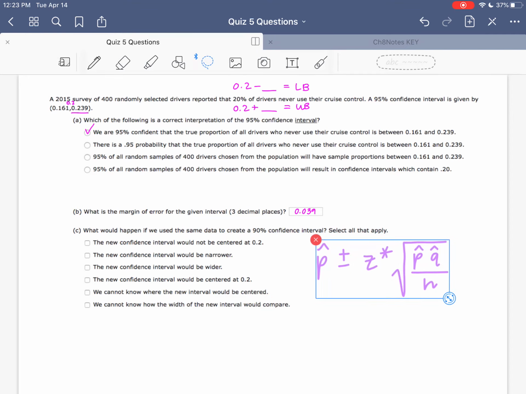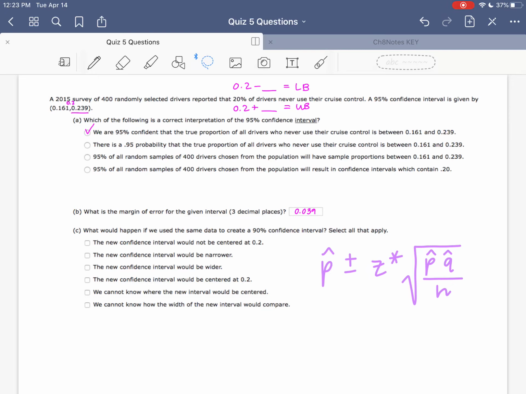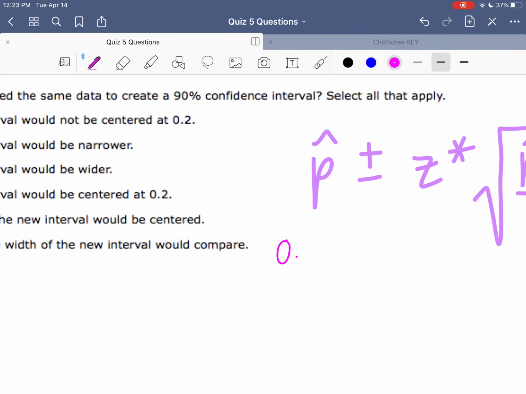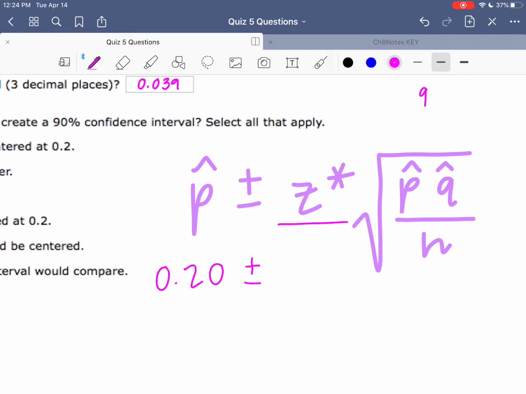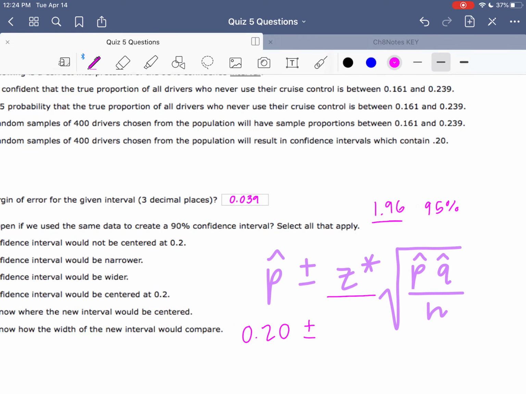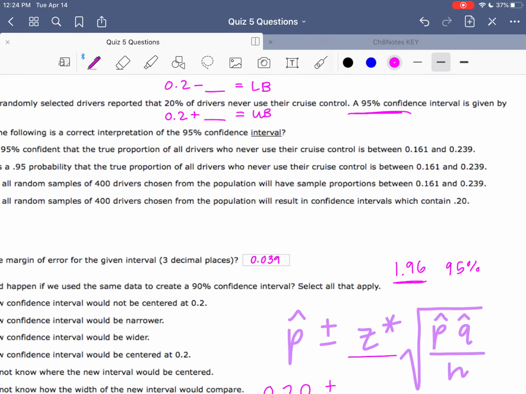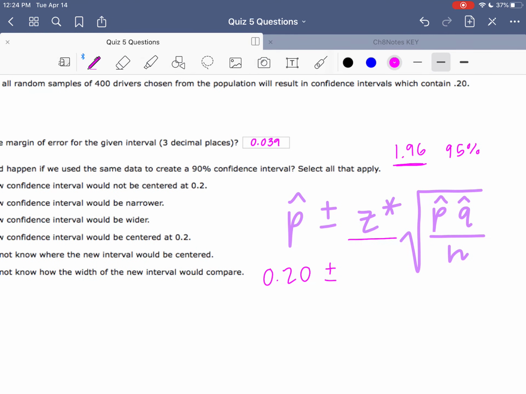So if I used the exact same sample, what's my p hat? Well, we're given the p-hat in that particular sample was 0.2. So 0.2 is still my p-hat because this problem told us that we're using the same data. Plus or minus z star. Remember, that depends on our confidence level. So this is a z star critical value. A 95% confidence interval gives us a z star of 1.96. So 1.96 was used to calculate this 95% confidence interval, but we now want to do a 90% confidence interval.